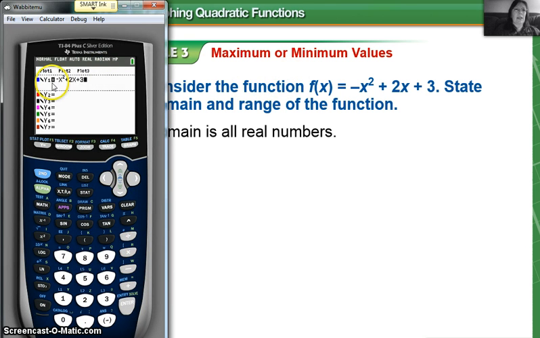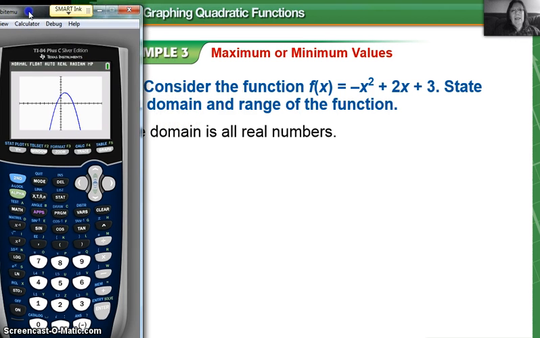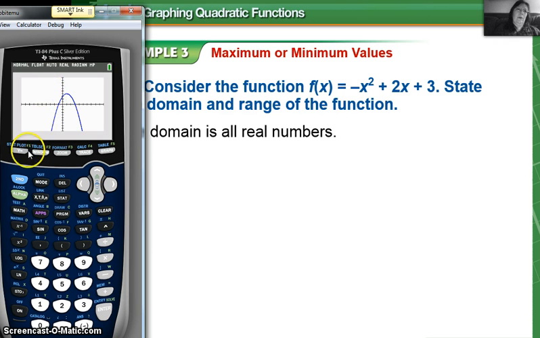Alright, so we've got the function in the calculator, negative x squared plus 2x plus 3. Always double check it just to make sure it's right. If we look at the graph, we're looking for the domain and the range. I don't need to go into the table. I don't need to worry about the vertex. Well, I do. The vertex is going to help me find my range. Now, the domain we've said are x values. When I look at this screen, it looks like the x values are between negative 3 and 5, but that's only because that's all I can see here.